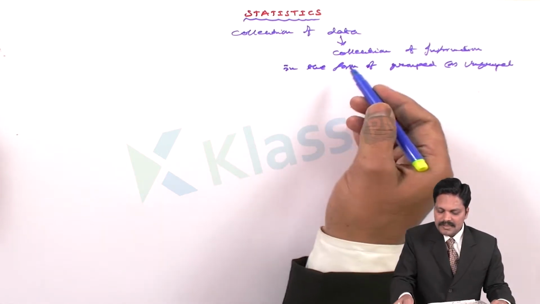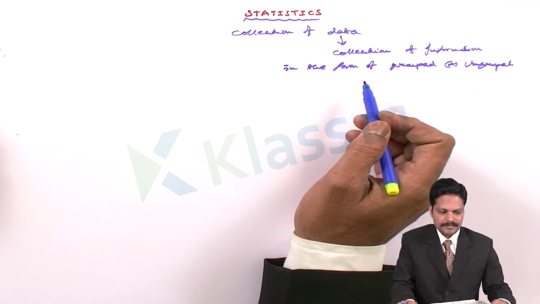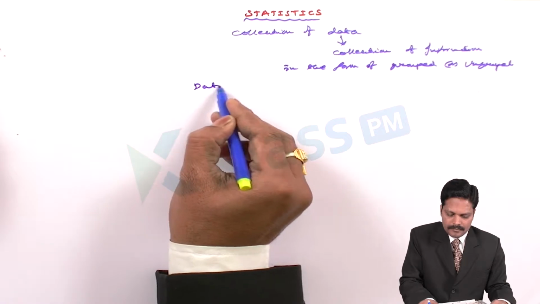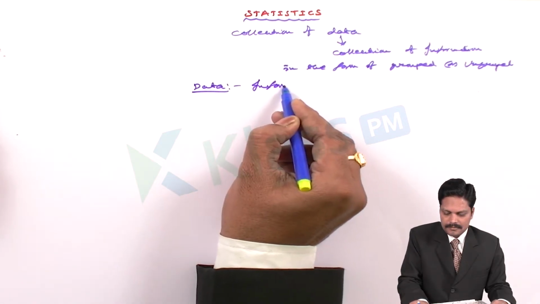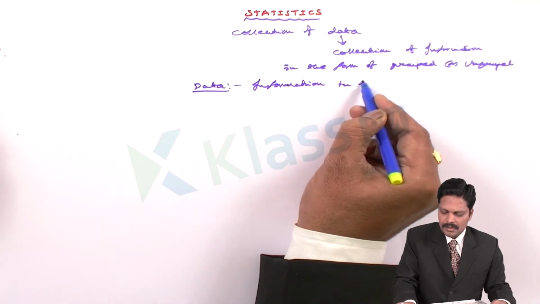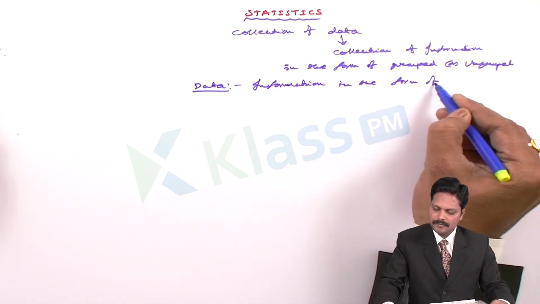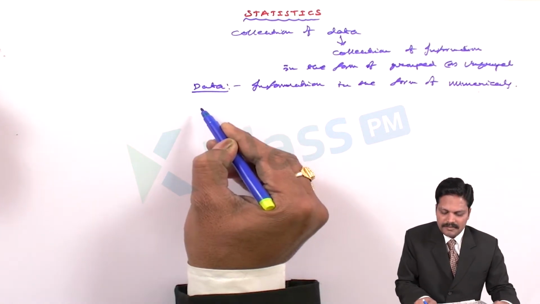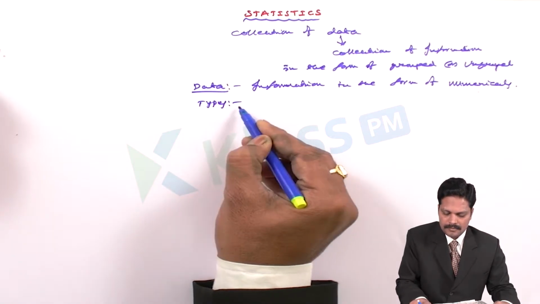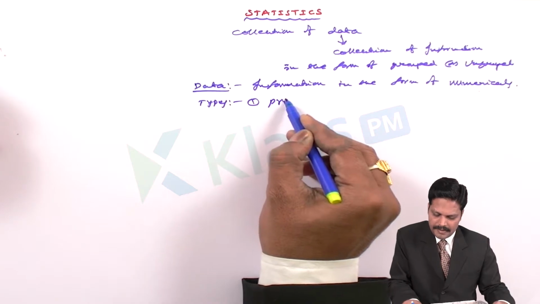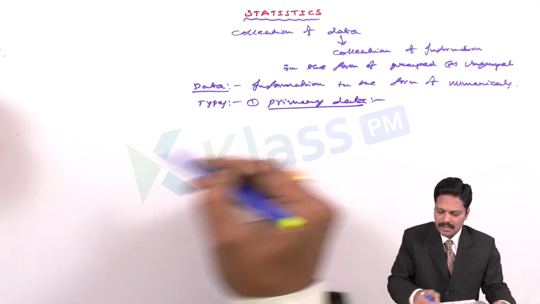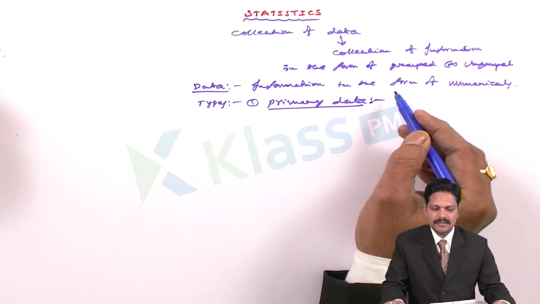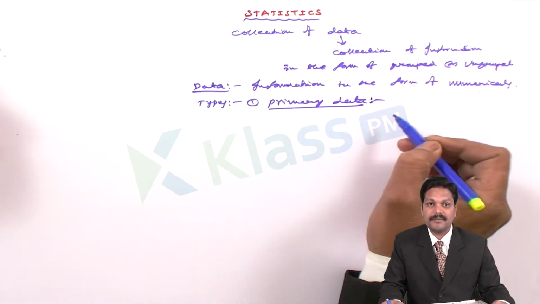So here data is nothing but the collection of information in the form of numericals. That is called data. And such data is divided into two types. The first one is primary data. What is the meaning of primary data? The data investigated by the person himself is called primary data.